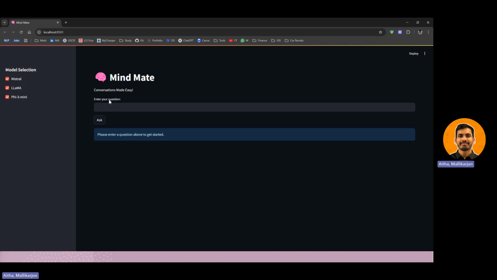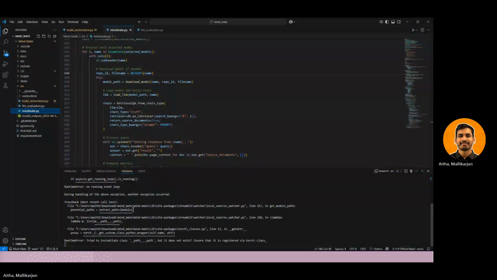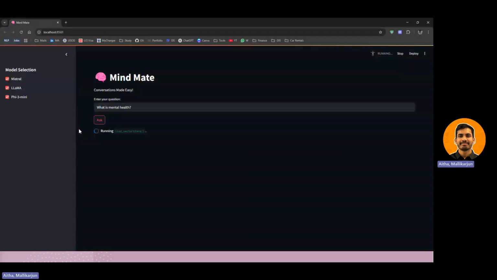This is a real-time chatbot. We can check or uncheck the models that we need and ask the question here. So let's go and ask, what is mental health? Then we can click on ask. So the entire process will go on here and give the answer here. It takes a little bit of time because we are running it on the CPU. So it's loading Mistral right now.